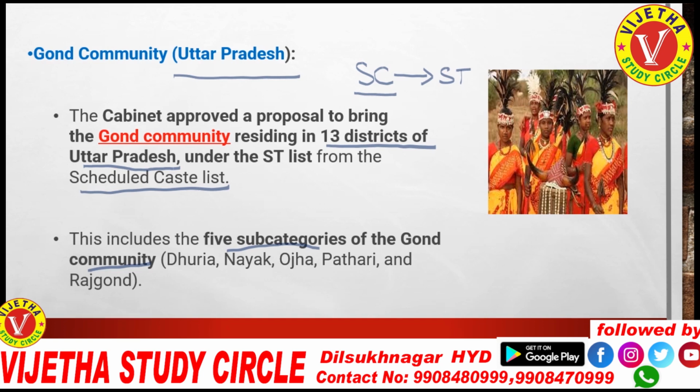Dhuriya is one, Nayak is another, Oja is another, Patari and Rajgond. These are the 5 subcategories of the Gond community. So in some question papers we get questions like, which of the following is not a subcategory of the Gond community? So there is a possibility to ask the question in this way. So please do remember the 5 subcategories of the Gond community also from the current affairs point of view.